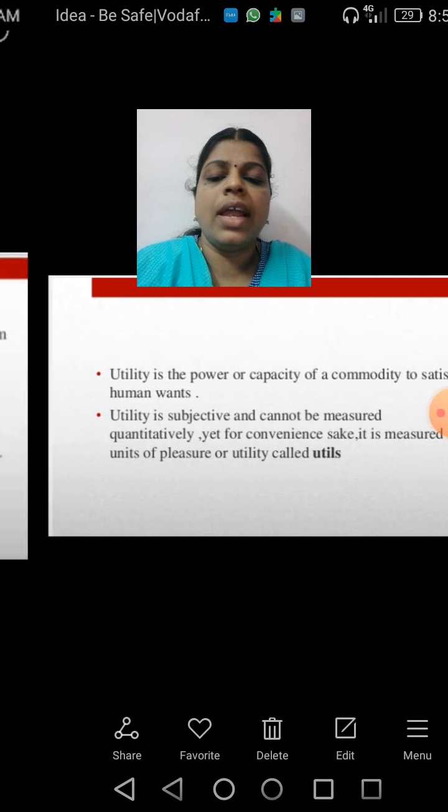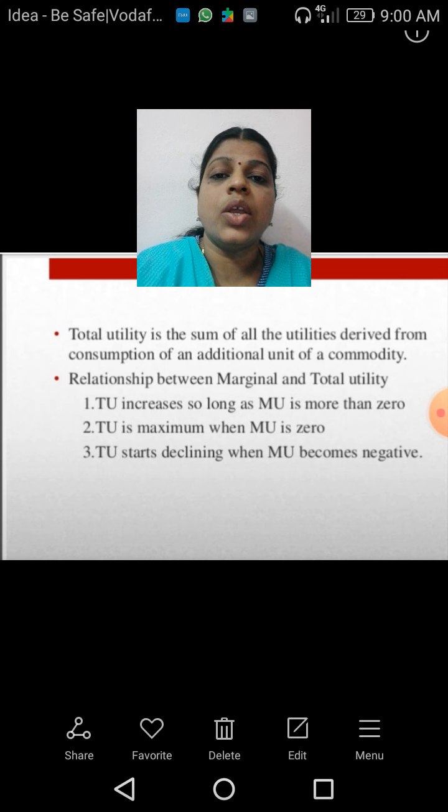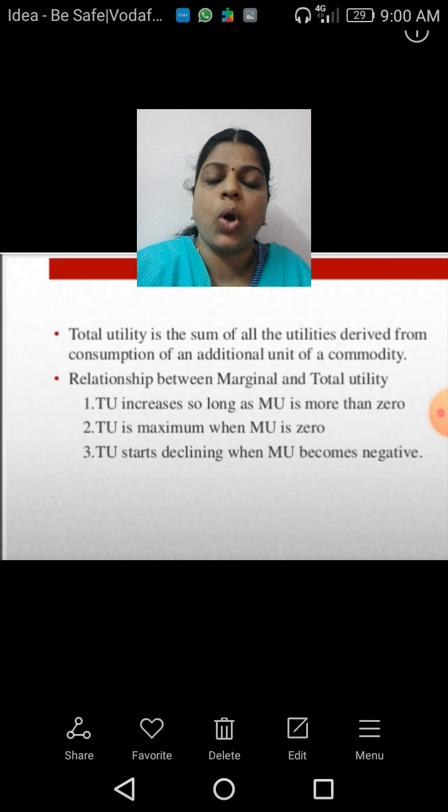Then, next comes the total utility. What is this total utility? It is the sum of all the utilities derived from the consumption of successive units of a commodity. So, if we start consuming a particular commodity and it goes on successively, all the utilities get added, and we get the total utility.